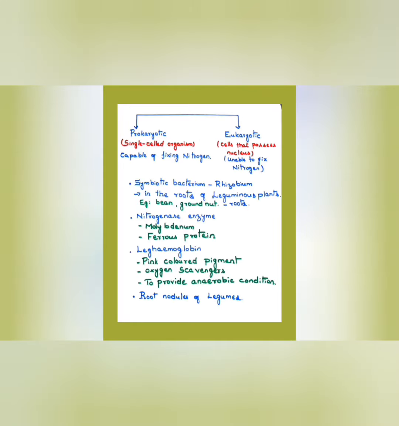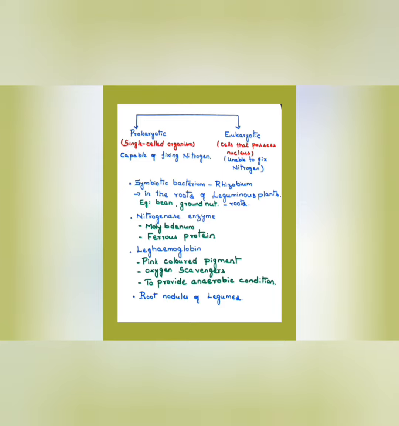So actually, in a lengthy way, we can explain this ammonia fixation. Since we are focusing on the important points, I'm just moving with the main points only. Okay, and there are two types of organisms: prokaryotic and eukaryotic. Prokaryotic organisms are single-celled organisms. They do not possess a nucleus.